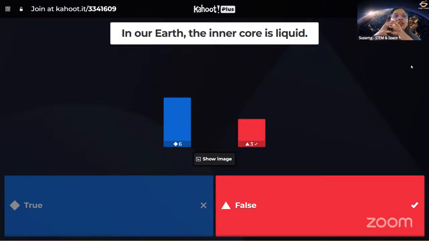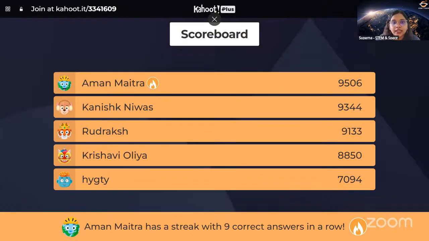See, inner core is not liquid, it is solid. Okay, core of all the rocky planets are solid. So our Earth is also having a solid inner core. So this is actually a false statement. But no worries, there is no change in the scoreboard.